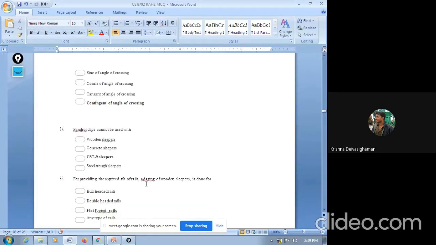Next question, 34. Pandrol clips cannot be used with: wooden sleeper, concrete sleeper, CST9 sleepers, steel trough sleepers. It cannot be used with CST9 sleepers. So it is nothing but a clip to hold the sleeper and rail.